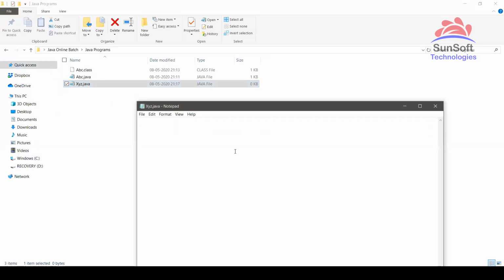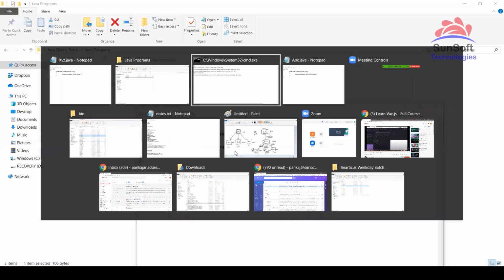Open this file. And now I'm writing class xyz with public static void main, same thing I'm doing once again here, String args. And then here I'm going to print, this time System.out.println, just for demo. So this is what I'm typing this time. So saved it. And now I will come here.